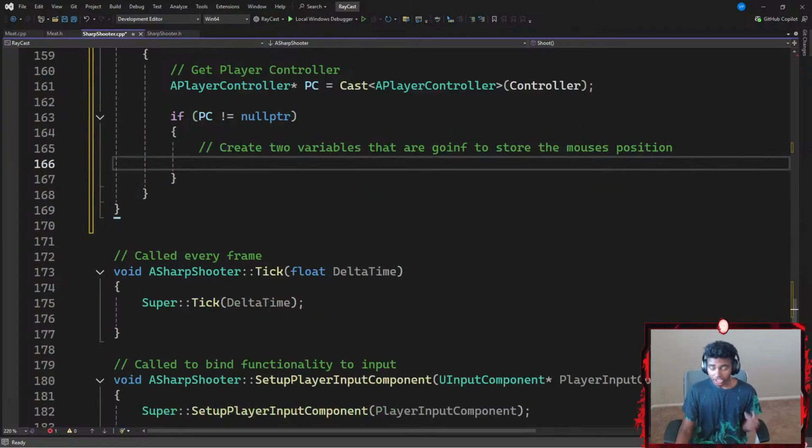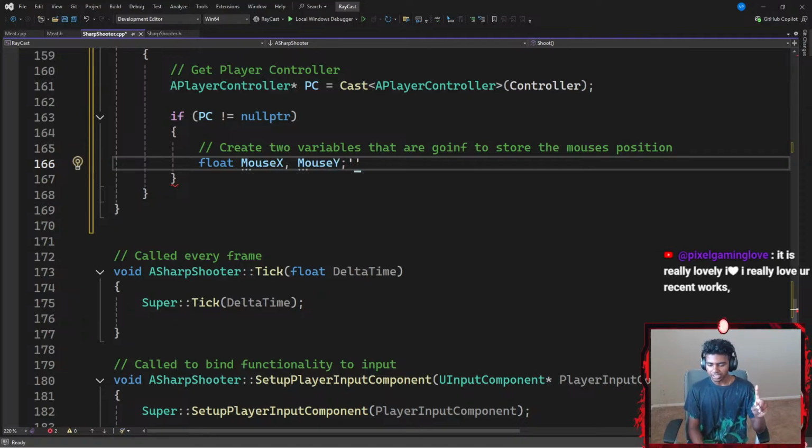There we go. Okay, so I'm going to go ahead and create a floating point variable firstly for my mouse's x-axis, and the second variable is going to be for my mouse's y-axis, ending with a semicolon.